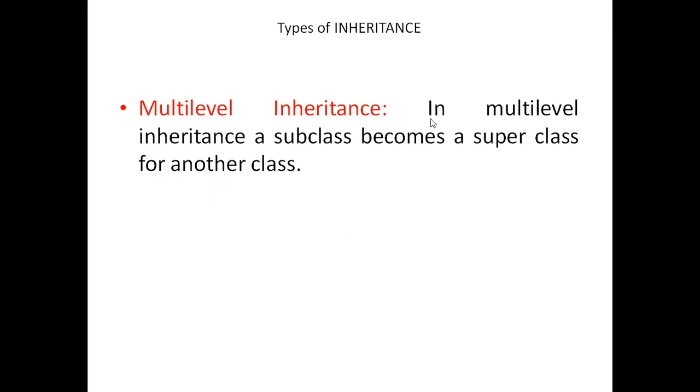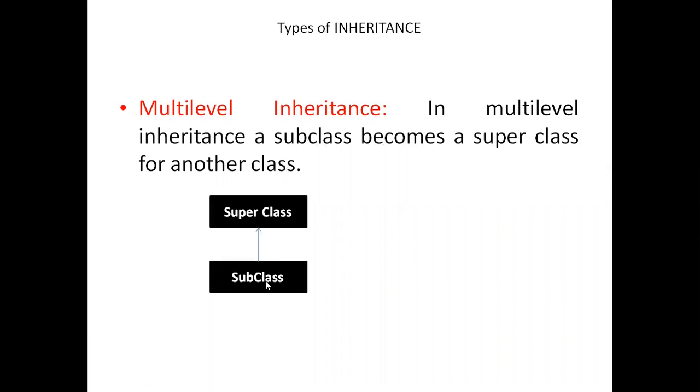Multi-level inheritance. In multi-level inheritance, a subclass becomes a superclass for another class. What does it mean? Let us see this. I have a superclass and a subclass. If this subclass is the parent of another class, I have another subclass which is the child of this class. I should have mentioned subclass 1, subclass 2 here.